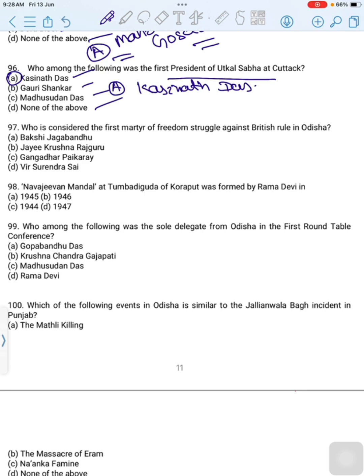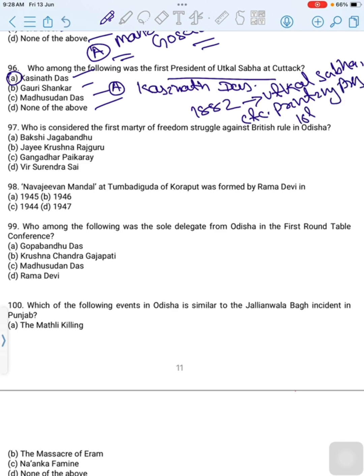In 1882, the Utkala Sabha was established at Cuttack. The first meeting of Utkala Sabha was held in the premises of Cuttack Printing Press on 16th August 1882.